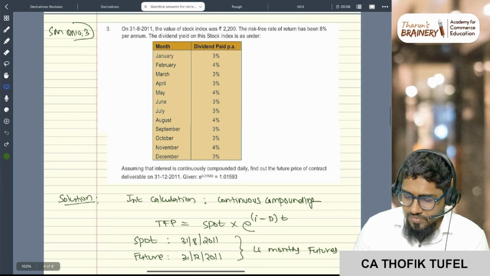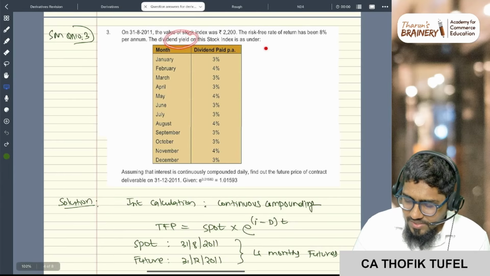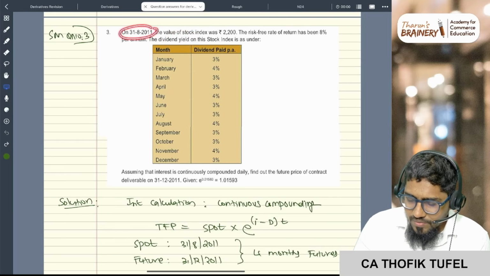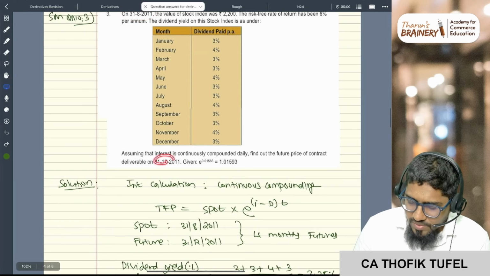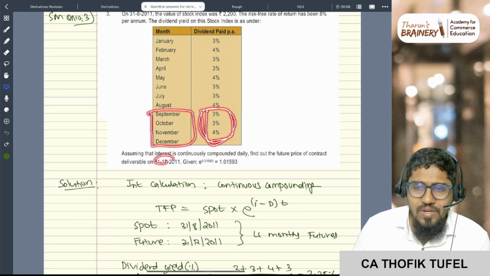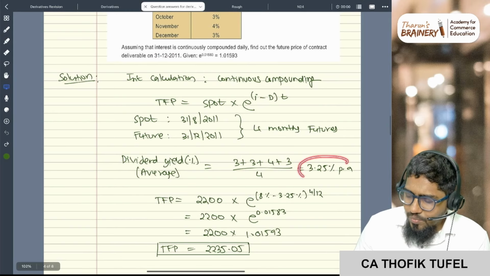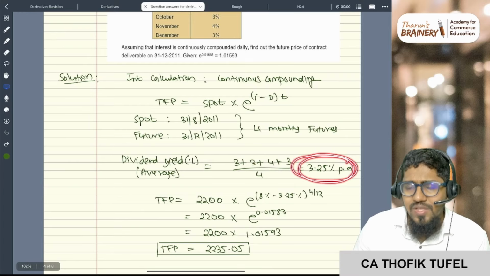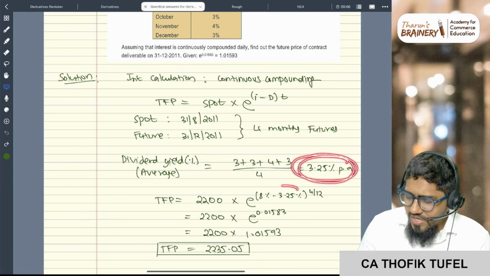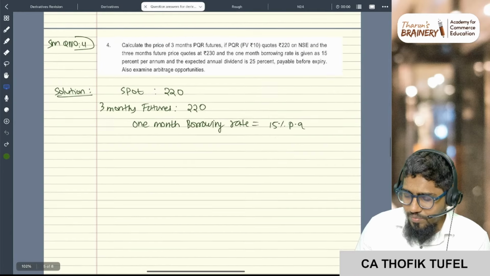Same thing. This is also, you see, a dividend yield problem. The dividend yield is given as 31.8. It is from September, and you want to calculate December. So September, October, November, December, four months, monthly dividend is given. So divide it by 2 to get the dividend yield. You see, the dividend yield is 3.25% average. Once you know the dividend yield, take interest minus dividend, and you get the theoretical future price. All these are very simple problems.